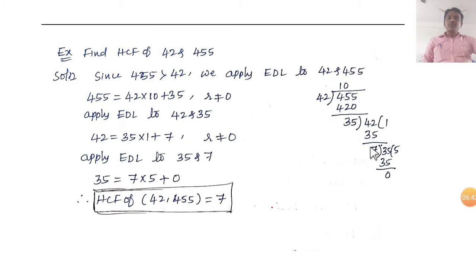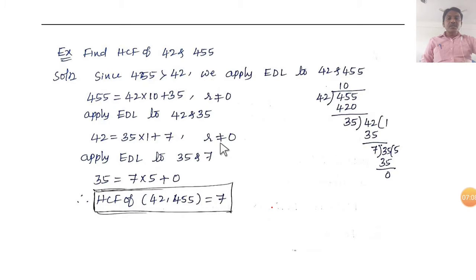So write this using Euclid's division lemma. Apply Euclid's division lemma to 42 and 35. 42 can be written as 42 is equal to 35 into 1 plus 7, where 35 is the divisor, 1 is the quotient and 7 is the remainder.